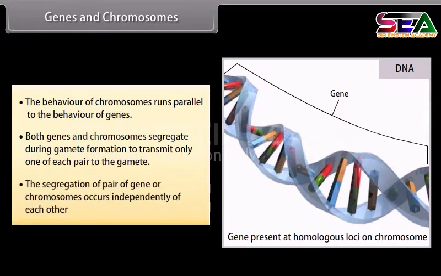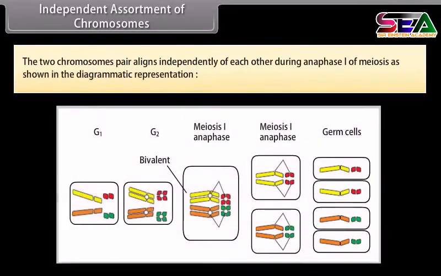The segregation of a pair of genes or chromosomes occurs independently of each other. Independent assortment of chromosomes: the two chromosome pairs align independently of each other during anaphase I of meiosis, as shown in the diagrammatic representation.